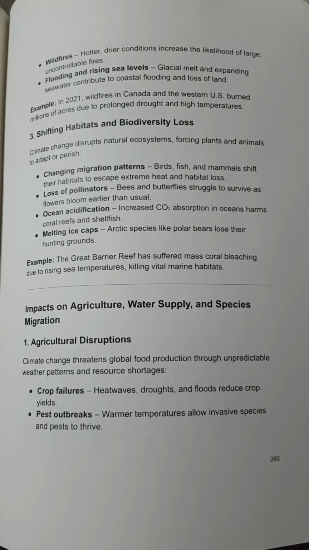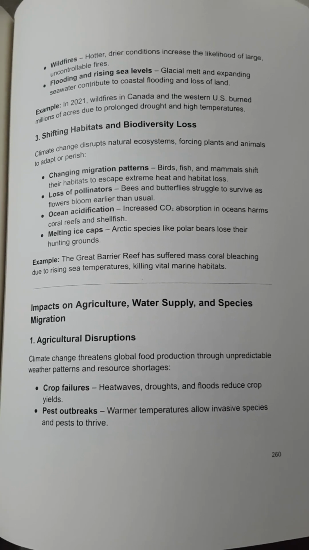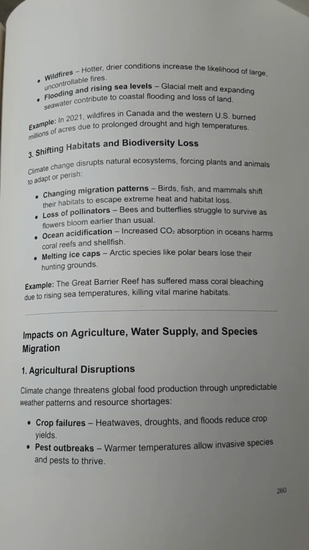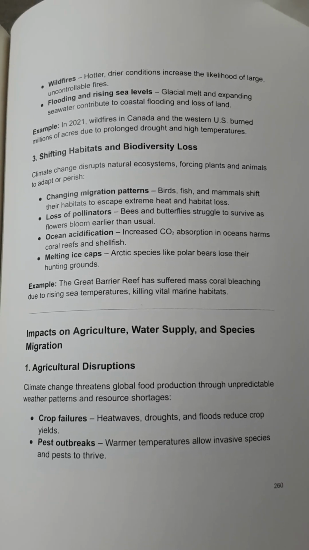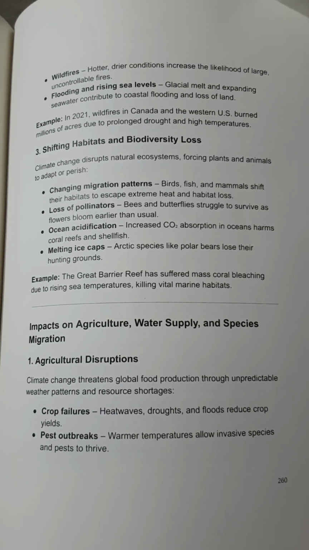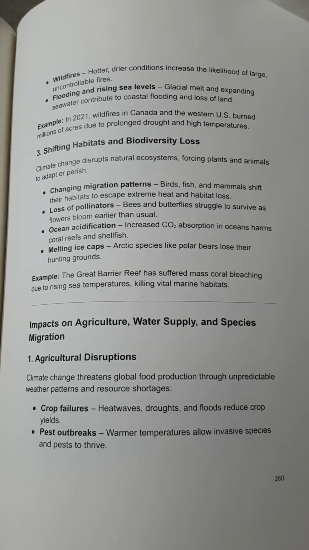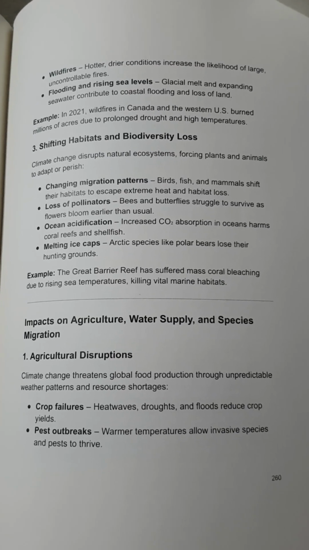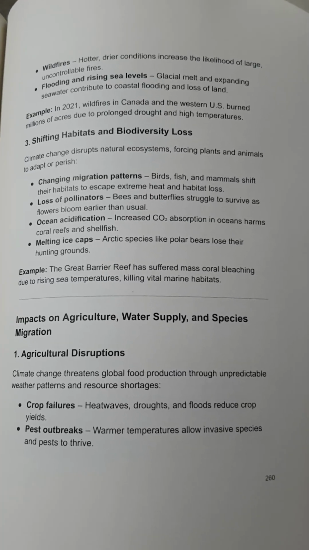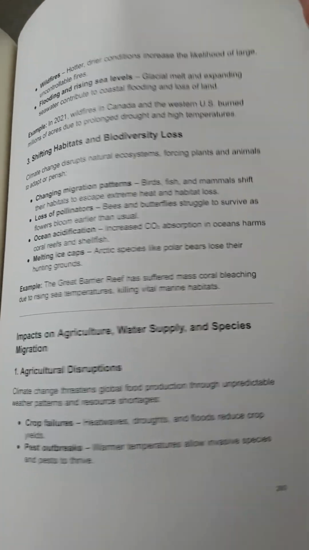Impacts on agriculture, water supply, and species migration. Agricultural disruptions. Climate change threatens global food production through unpredictable weather patterns and resource shortages. Crop failures. Heat waves, droughts, and floods reduce crop yields. Pest outbreaks. Warmer temperatures allow invasive species and pests to thrive.